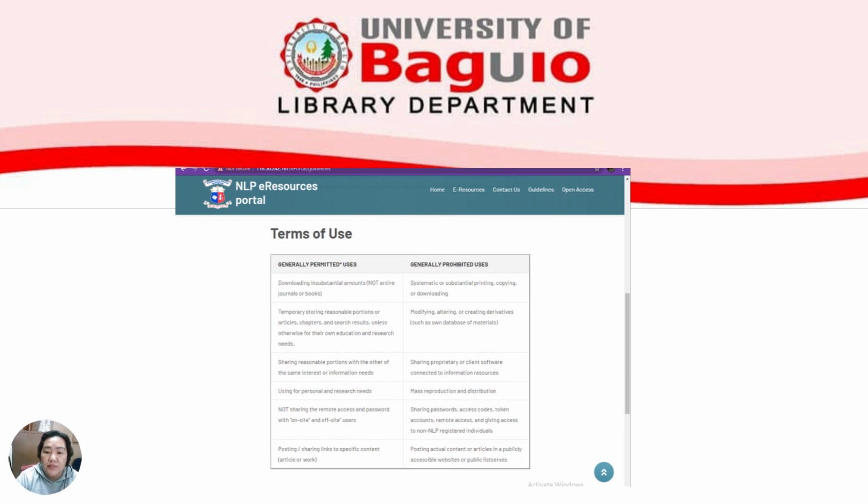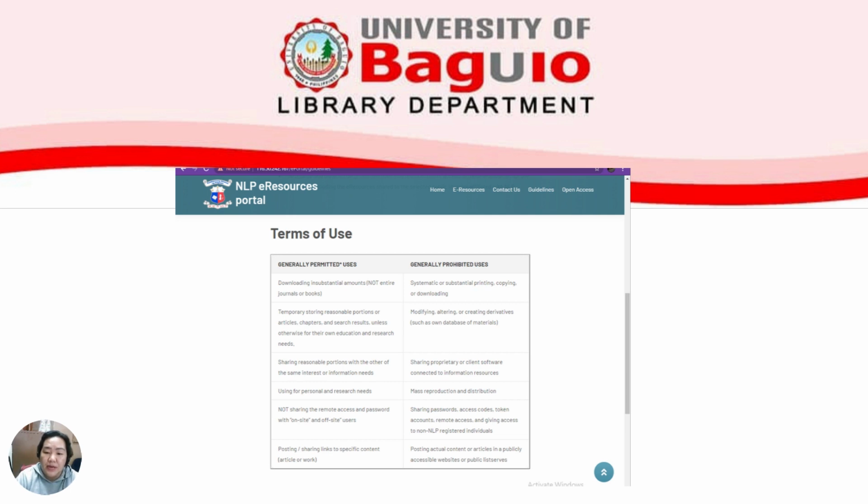So under the terms of use, these are generally permitted uses. You can download a substantial amount. Ibig sabihin, not the entire journals or ebooks, only a portion of the e-resources.